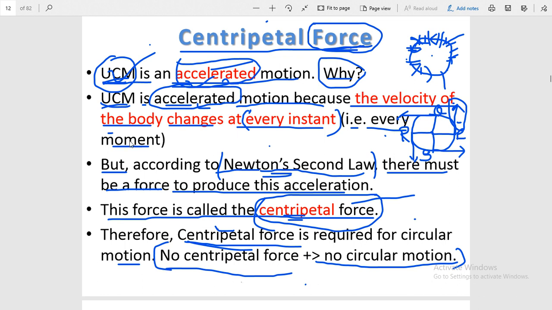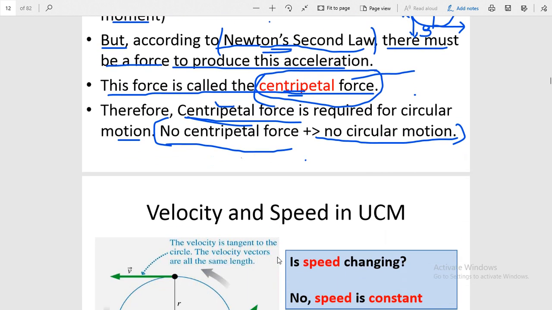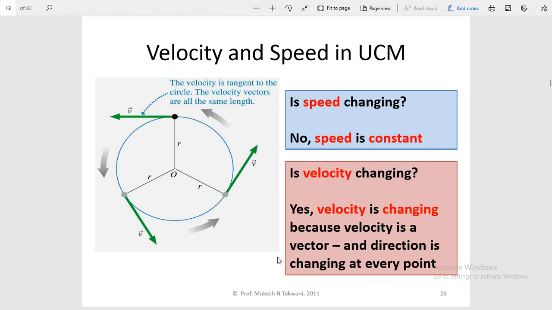So I hope you understand the concept of centripetal force, then the concept of uniform circular motion, and you are able to understand why all types of circular motion are accelerated, even if there may be constant speed or variable speed. Now we are going to the next slide.